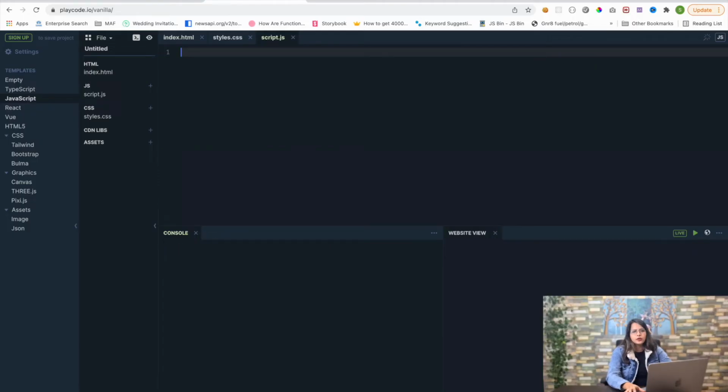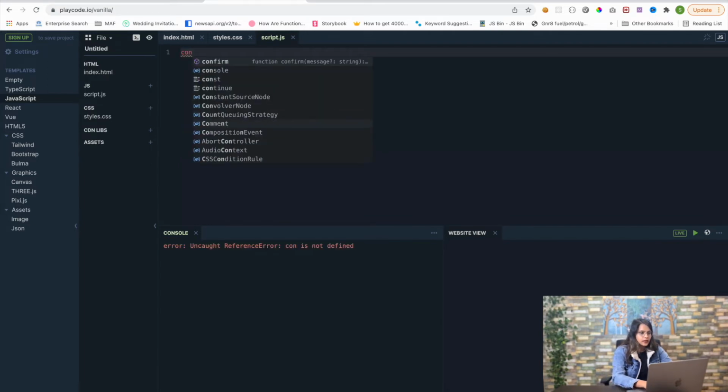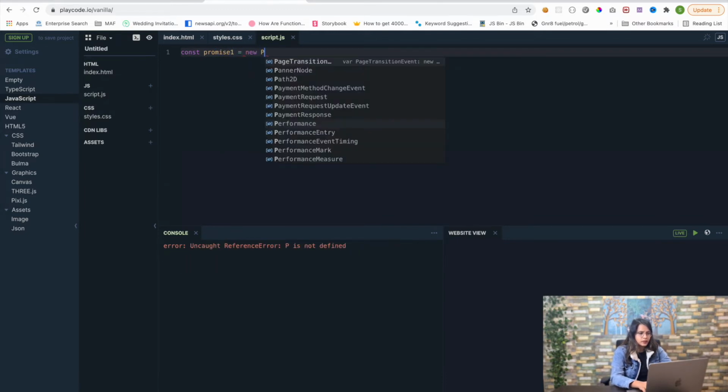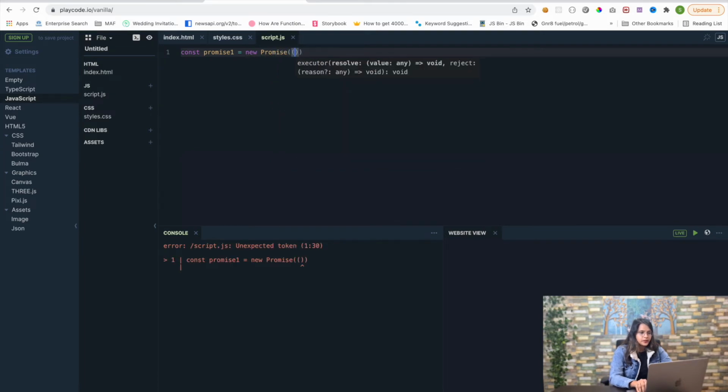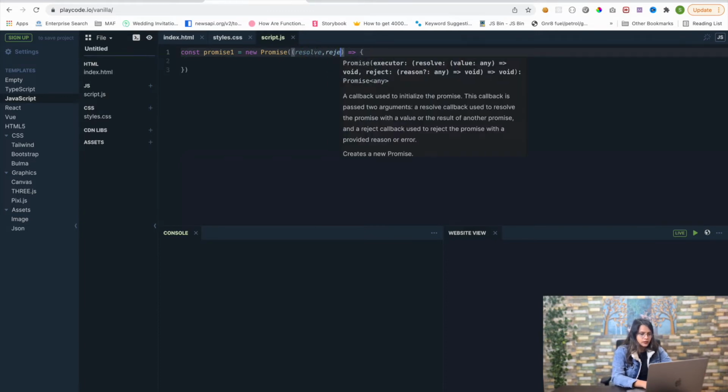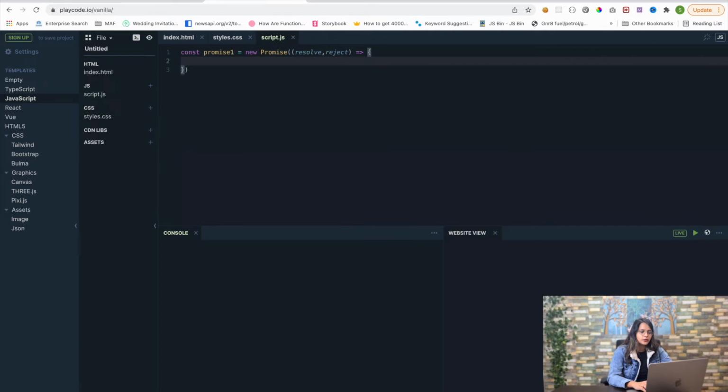Okay, producing a promise is very simple, so don't think of it as a big deal. Suppose we create const promise1 is equal to new Promise. We are going to create a new instance of the Promise object. Now this has a callback function, and this callback function has two parameters, resolve and reject. So resolve is going to take what will be returned when the promise is fulfilled.